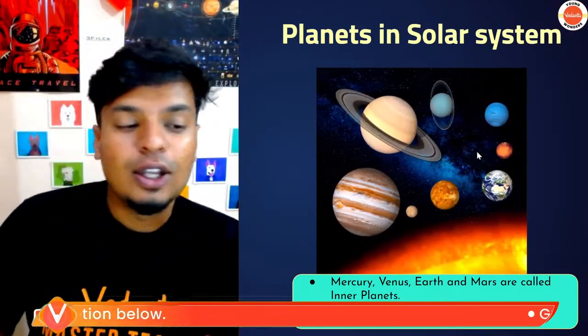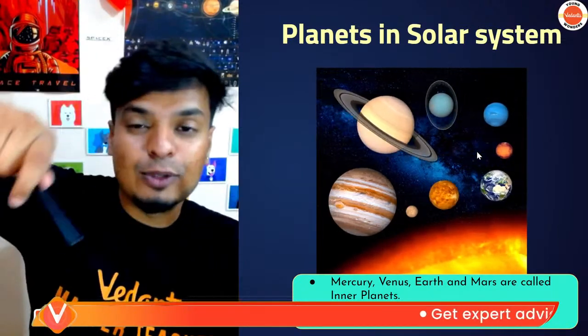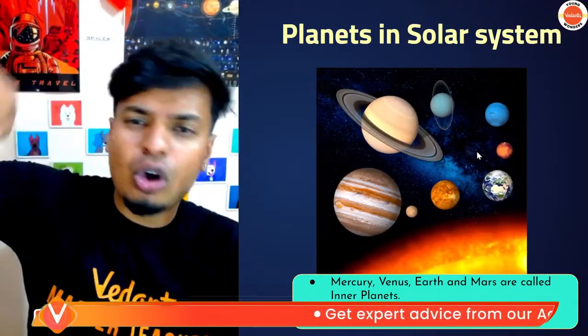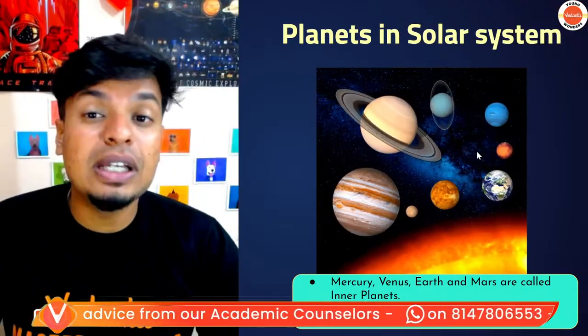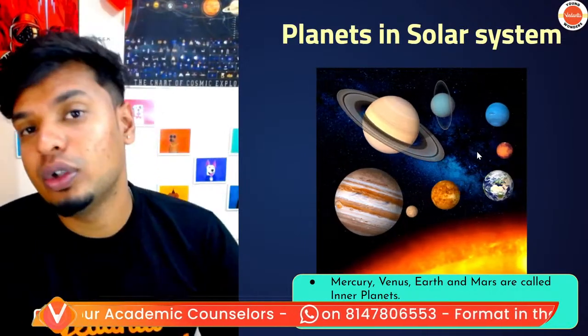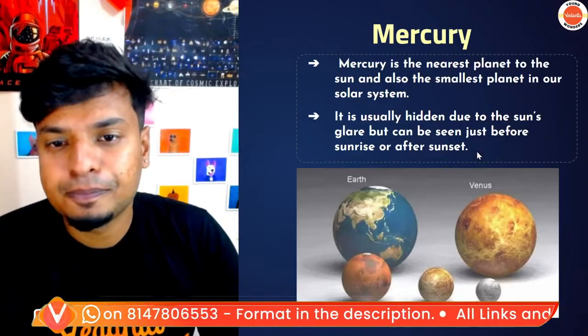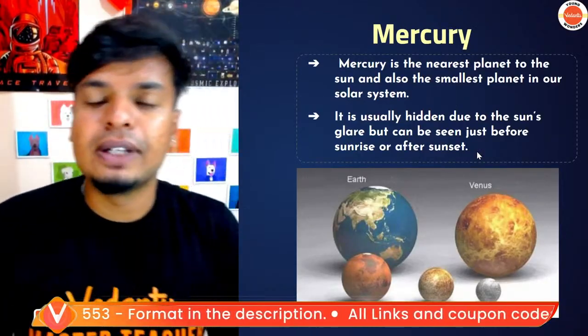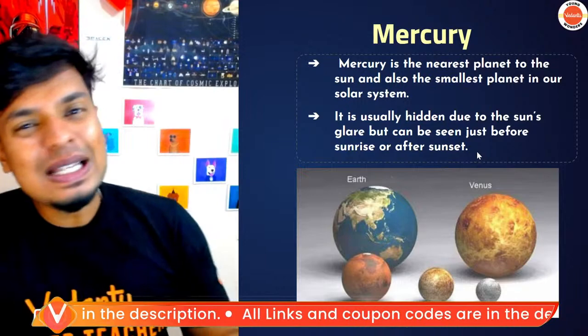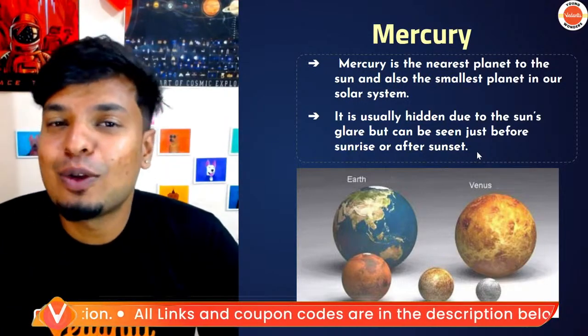After Mars, you have the asteroid belt. So thousands and thousands of rocks in space. Then after the asteroid belt, you have the outer planets, Jupiter, Saturn, Uranus, Neptune. Okay, inner planets and outer planets. First, let's talk about Mercury. Listen to me very carefully. Mercury is the tiniest planet in the solar system right now.